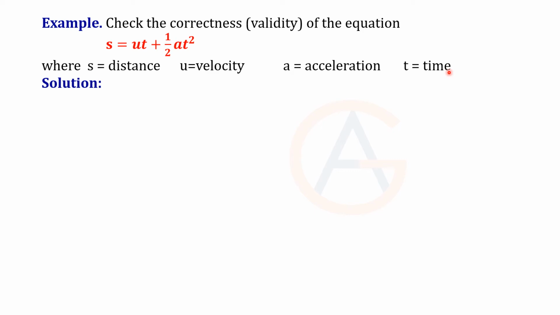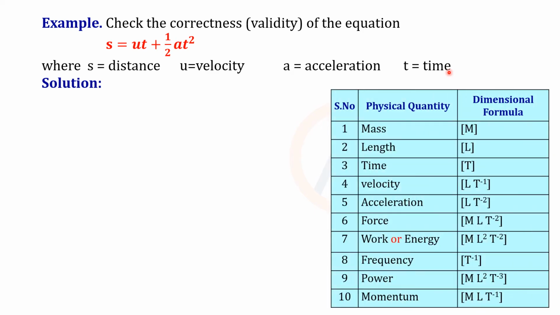At present I am giving you the table here. From this table let's pick what we require. So we require these four. First let's write the equation, that is s equal to ut plus half at square. s is the length, distance. So L